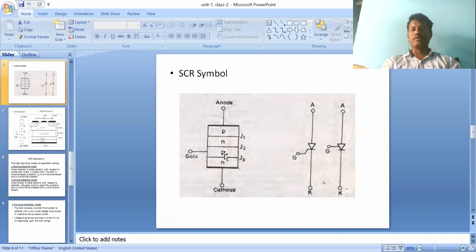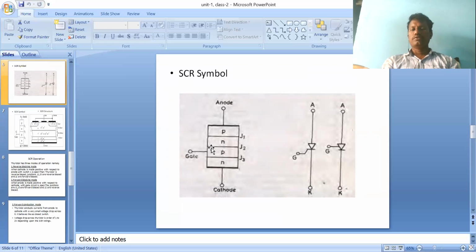That is given to the P layer. The majority carriers here are holes in the P material, and electrons in the N material. So here, suppose J2 is reverse biased, under which conditions? The anode is connected positive with respect to the cathode. Junctions 1 and 3 are forward biased, and junction 2 only is reverse biased.